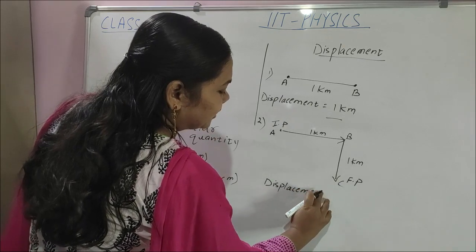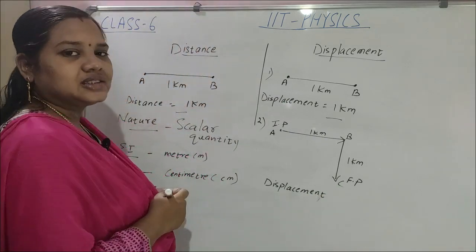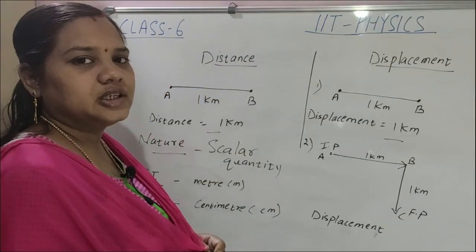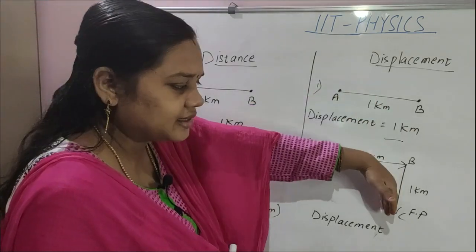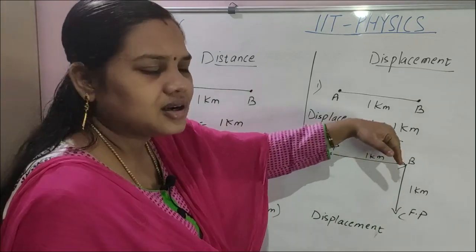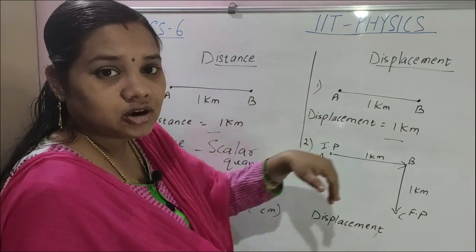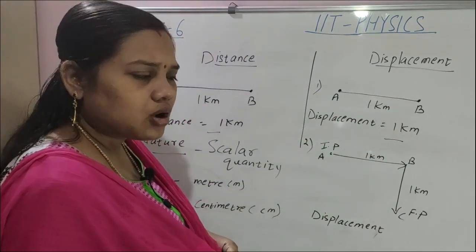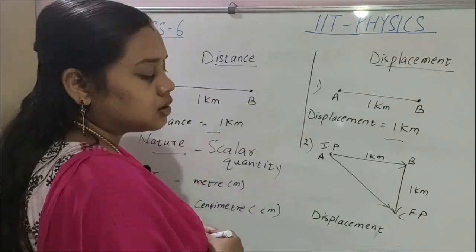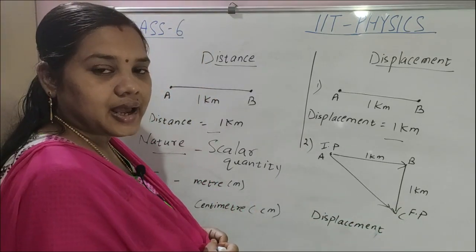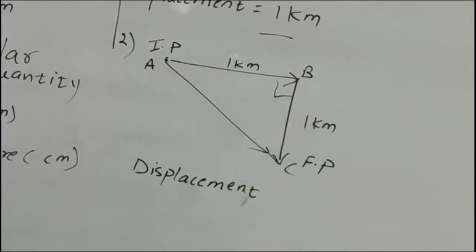What I said is that displacement is nothing but the shortest distance from initial to final position. If the body moves like this 1 kilometer, and like this 1 kilometer, this is not the shortest path. The shortest path is from initial position A to final position C. When we draw its hypotenuse, this becomes a right angle triangle, so we can use the Pythagoras theorem.